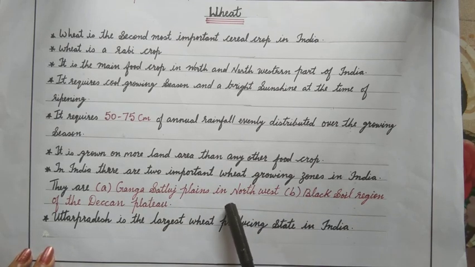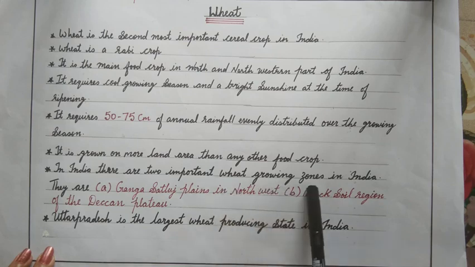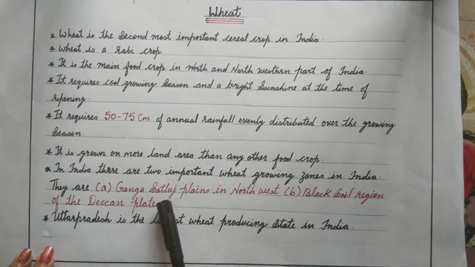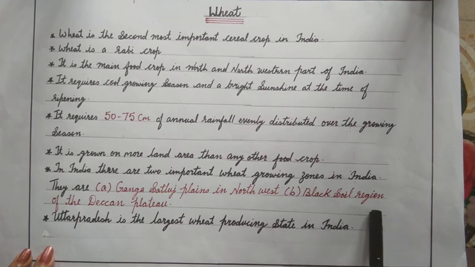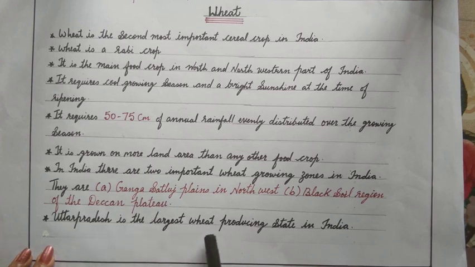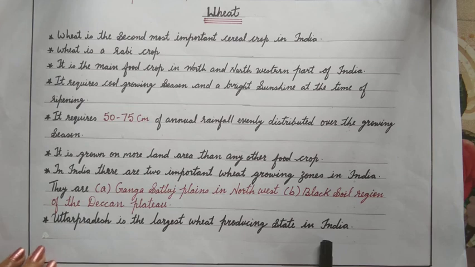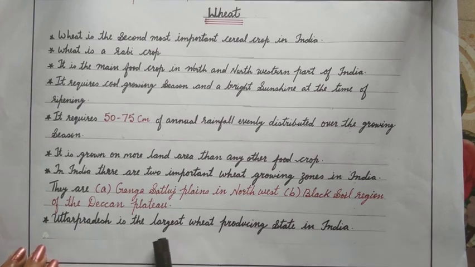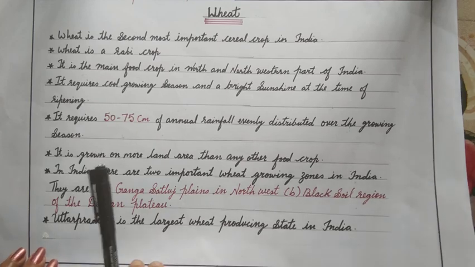In India, we have two wheat growing zones. They are the Ganga Satluj plains in the northwest part of India, and the second one is the black soil regions of the Deccan Plateau. Uttar Pradesh is the largest wheat producing state in India.